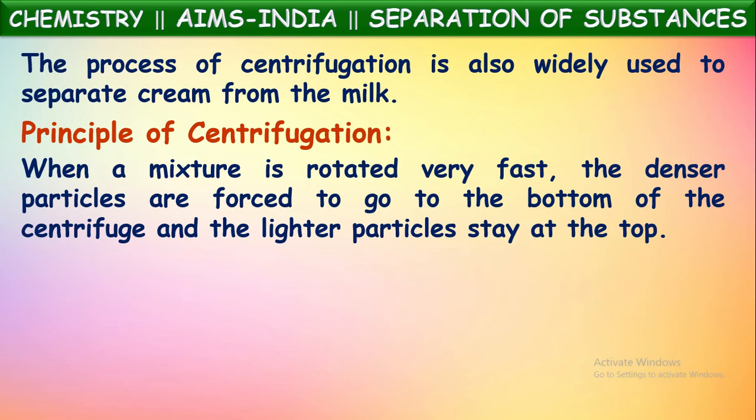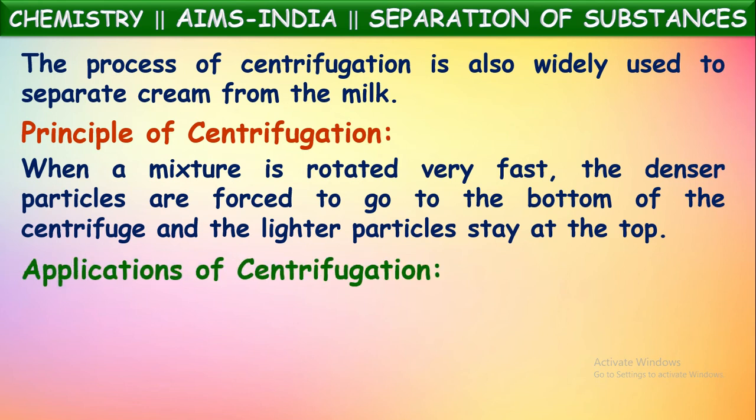What they do in this centrifugation is make the mixture whirl at very high speed. While rotating at very fast speed, the denser particles in the mixture will come to the bottom of the container, whereas lighter particles will remain at the top. In this way, the components are separated in centrifugation.